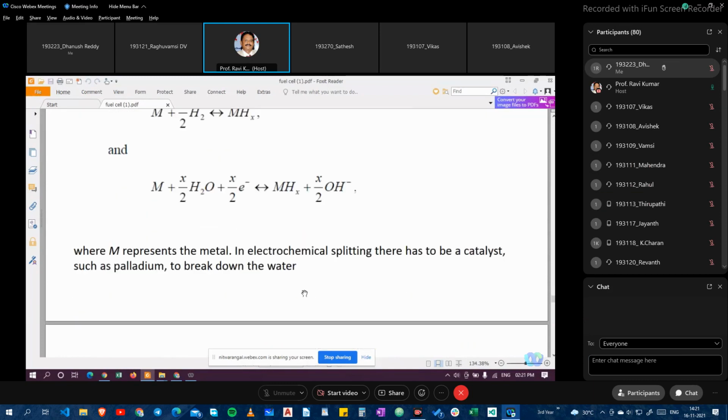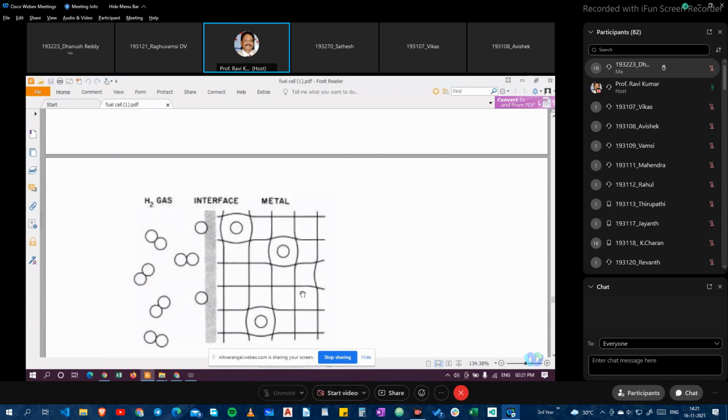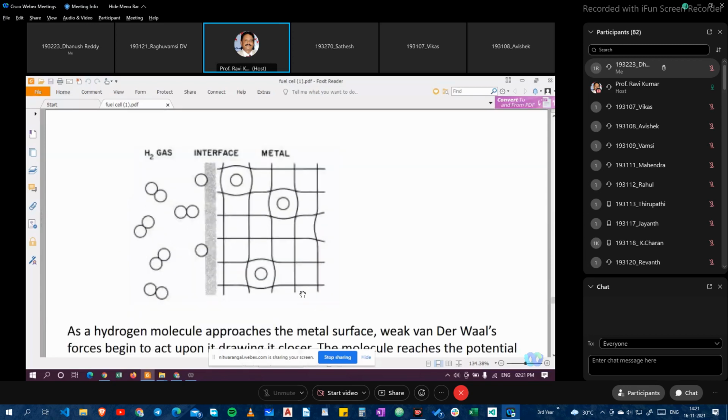Where M represents the metal. In electrochemical splitting, there has to be a catalyst such as palladium to break down the water. And this is the H2 gas at an interface with the metal.